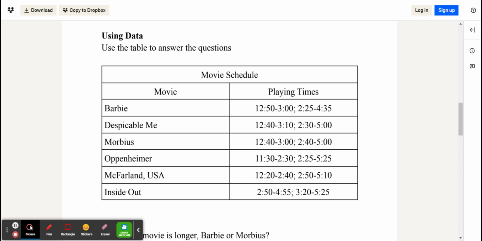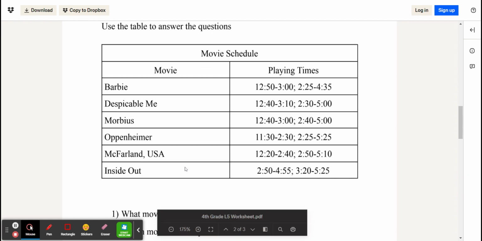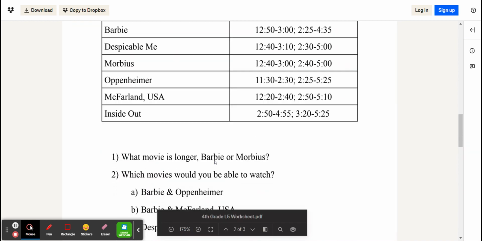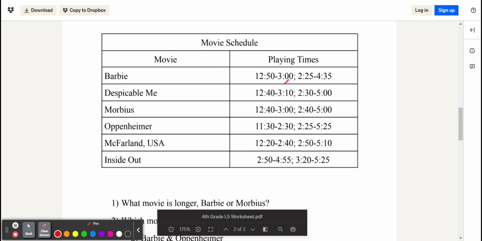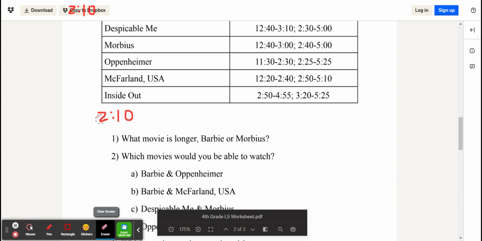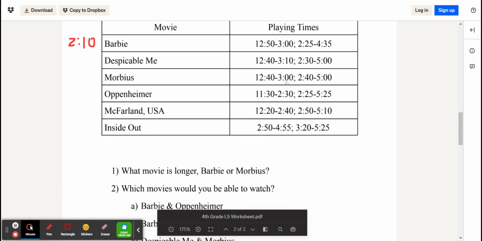Okay, and now we're going to use the table to answer these questions. So, which movie is longer, Barbie or Morbius? So Barbie goes from 12:50 to 3. And between 12:50 and 3, that is 2 hours, 10 minutes for Barbie. Morbius, in comparison, goes from 12:40 to 3. 12:40 to 3, that is 2 hours, 20 minutes.